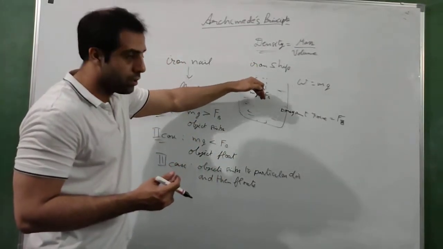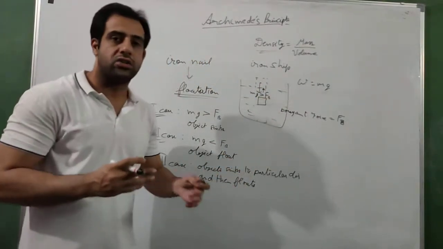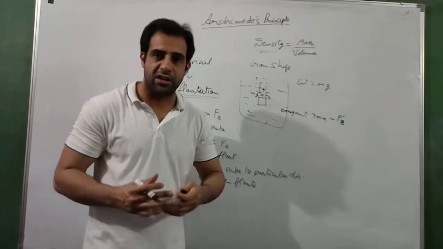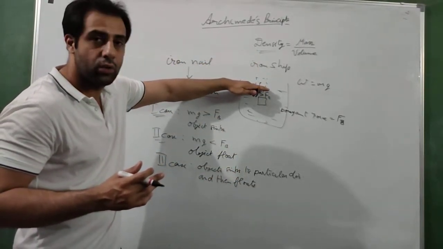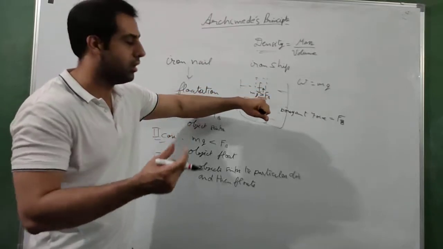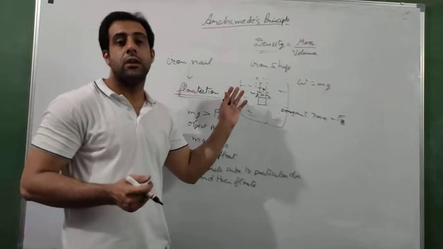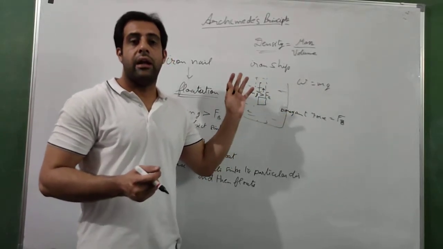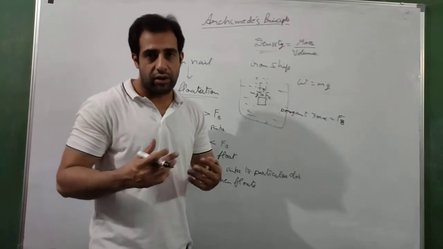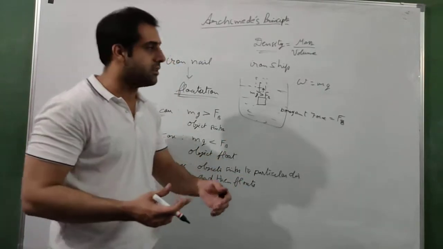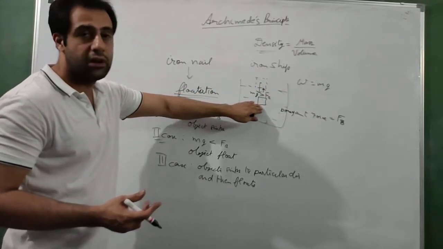So as it goes down, till it goes completely in the water, it is going to displace more and more water. When it is halfway inside the water, it is going to displace some water. When it is completely inside the water, it is going to displace a large amount of water, and hence, because the amount of water displaced is increasing, its weight will increase, so the buoyant force will increase. So as the object is going down, the buoyant force will increase.